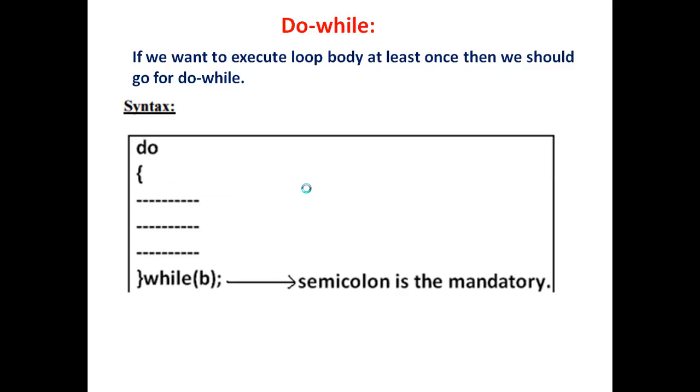This b will have the boolean values, so if we pass it an int value we will get the compatibility issue, right? Now the semicolon is mandatory as well. You write anything or not over here, maybe these curly braces are optional, but the semicolon is really a mandatory thing over here, right? So this is the basic syntax of the do while loop.